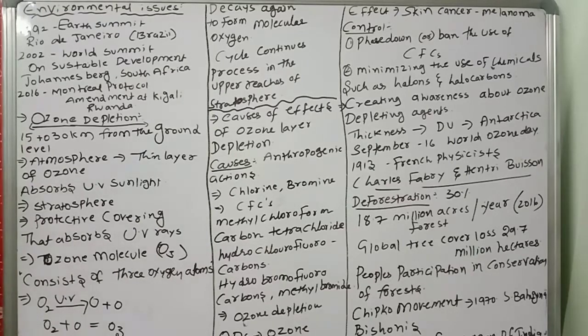The major problem is that the hole over the whole of Antarctica is increasing. Very dangerous. This information is given by NASA, and it is very dangerous to humankind and living organisms.